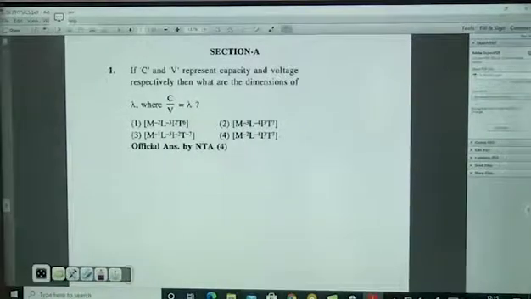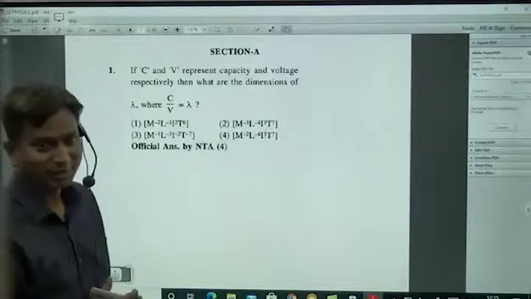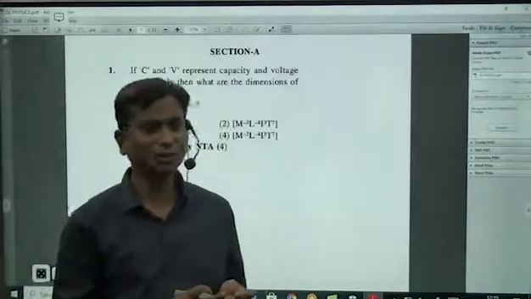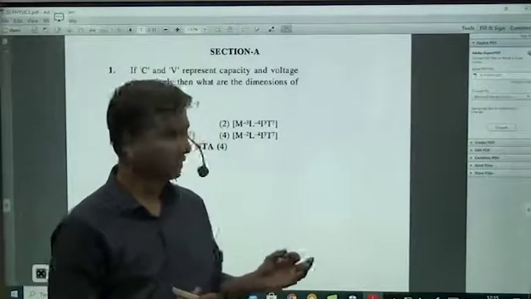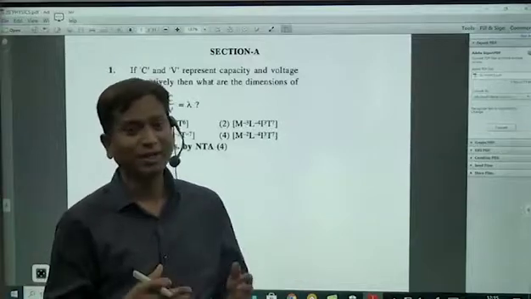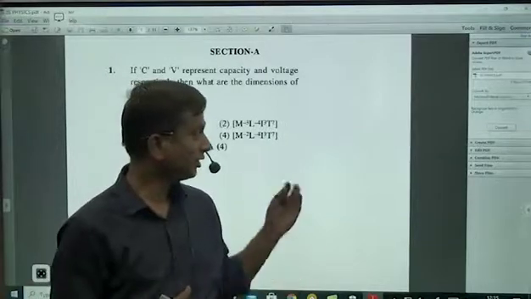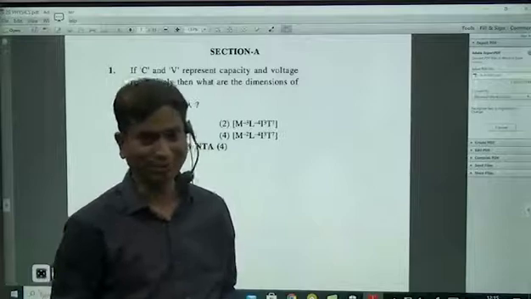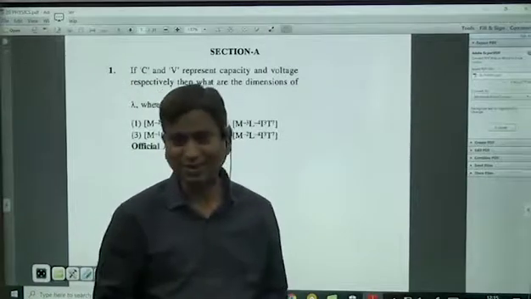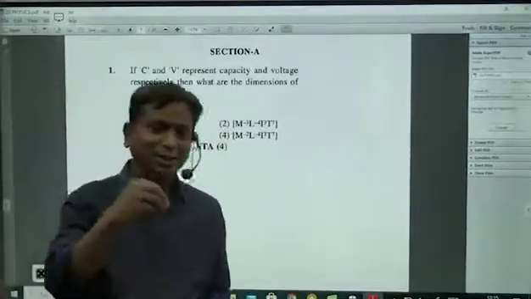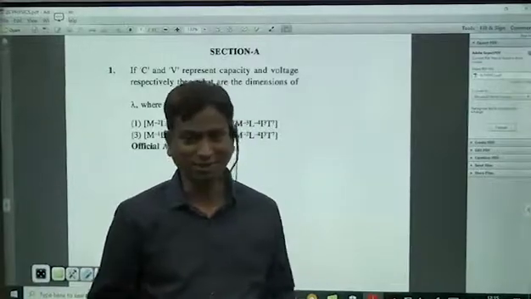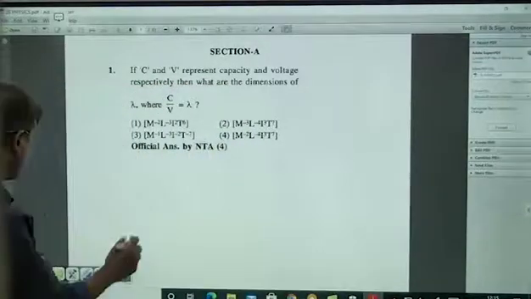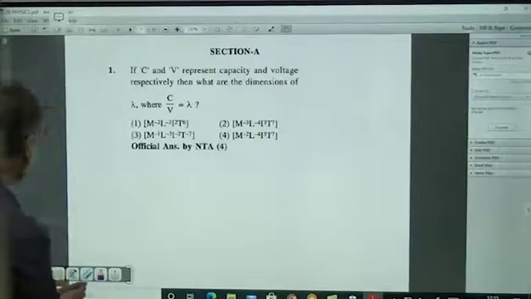It covers all the different chapters, including semiconductors. You got one question on communication systems also, because they now have the privilege to set a total of 30 questions. Earlier it was 25 questions, now they are setting 30 questions. That was the reason they can put in all the chapters. Simple logic, right? Okay, so without wasting much time, let us start.